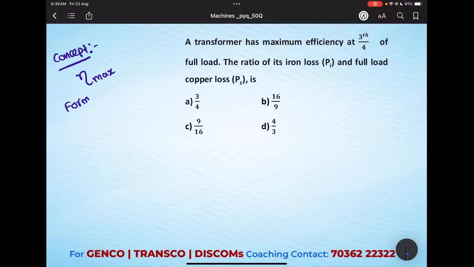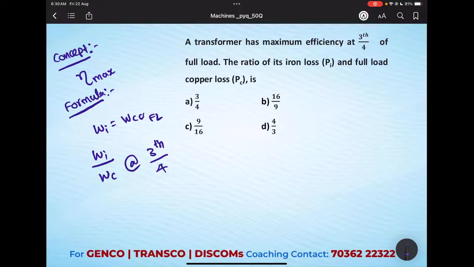What is the formula we remembered for maximum efficiency? Iron losses need to be equal to the copper losses, that is at the full load. So they are asking the ratio of iron losses to copper losses. What we need to find out is iron losses to copper losses at the load of 3/4 of full load. We know that iron losses are constant losses. They won't vary with the loads. So our iron losses will be constant.